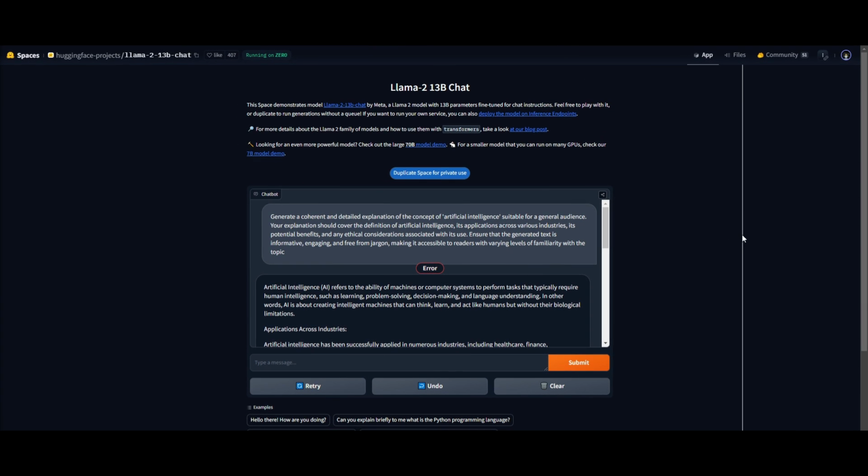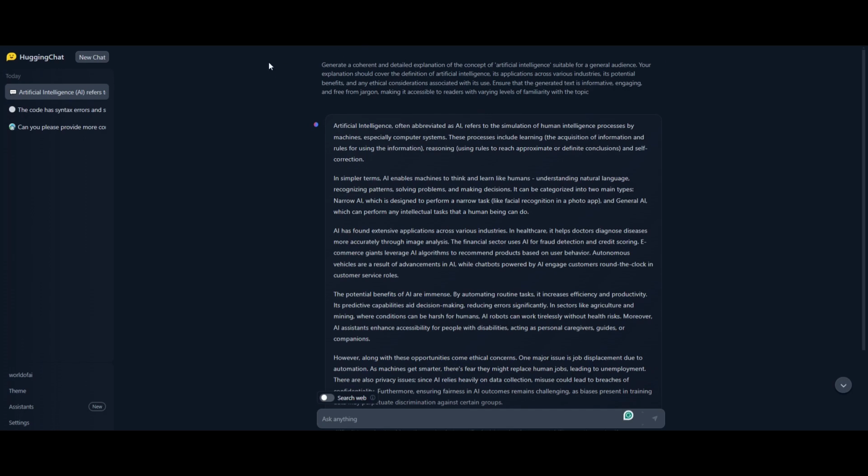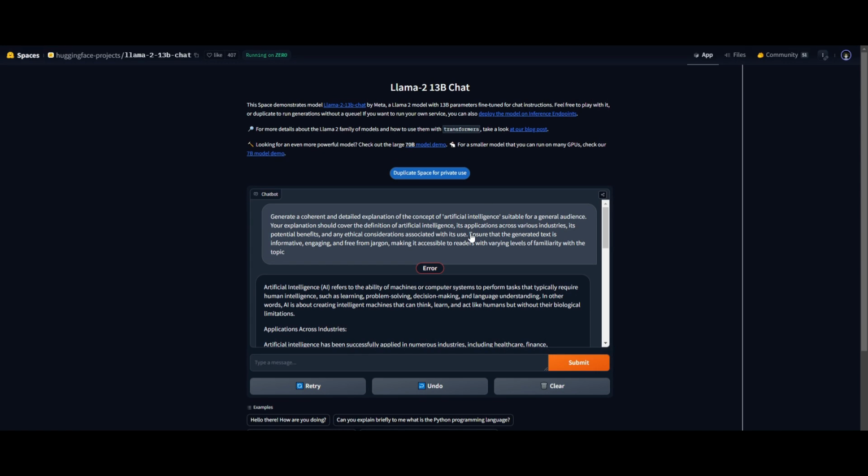Now, just take a look at this example where I am giving a comprehensive prompt to Llama 2's 13 billion parameter model in comparison to giving the exact same prompt to MiniCPM. Now, you might be wondering, why am I testing comprehensive explanations in this context? Well, it's something that is quite important to evaluate the model's ability to provide a thorough and detailed understanding of this topic. This is where a comprehensive explanation might go a little bit beyond simply defining concepts. And this is where I'm asking it to define the concept of artificial intelligence.